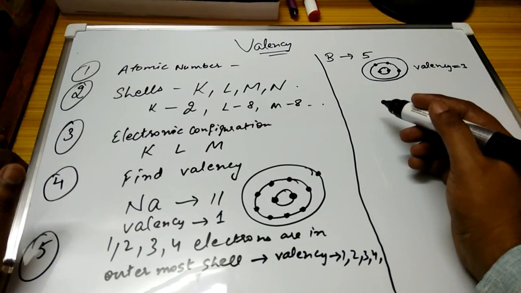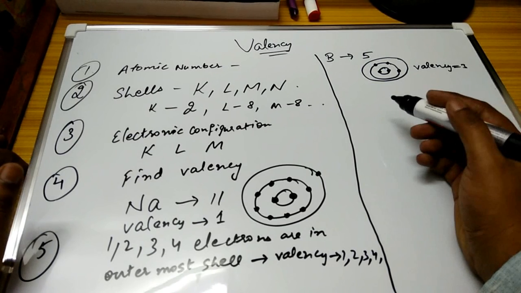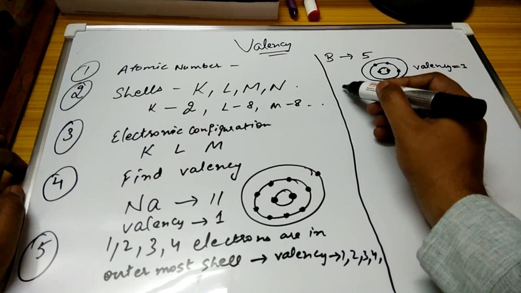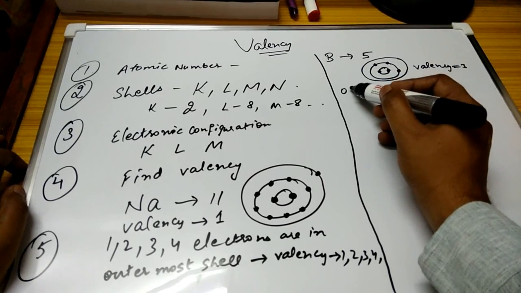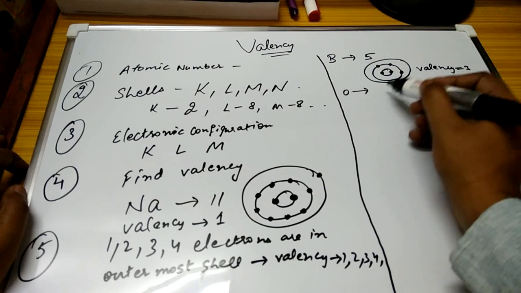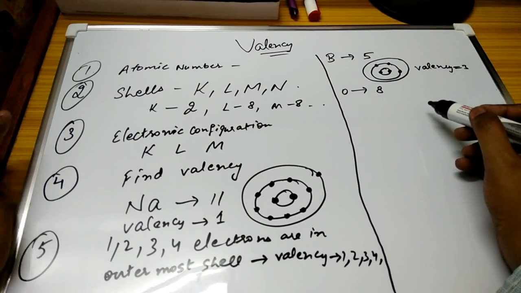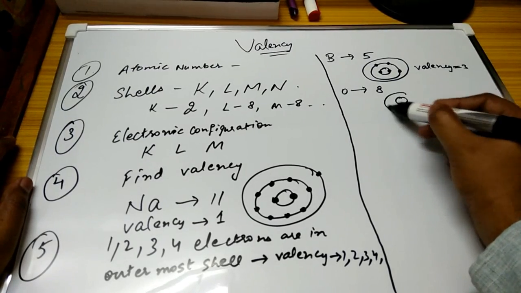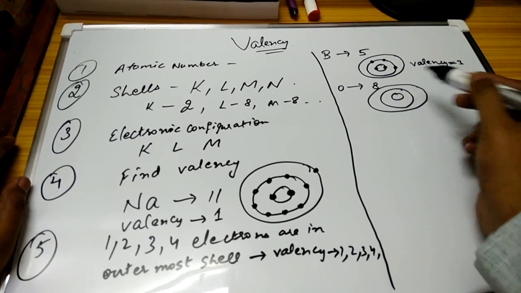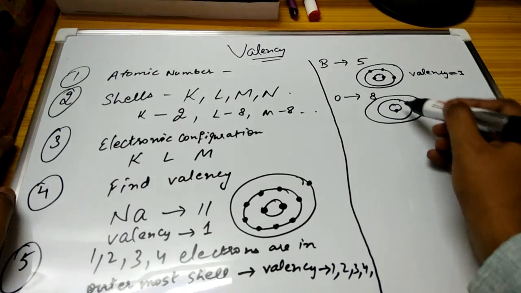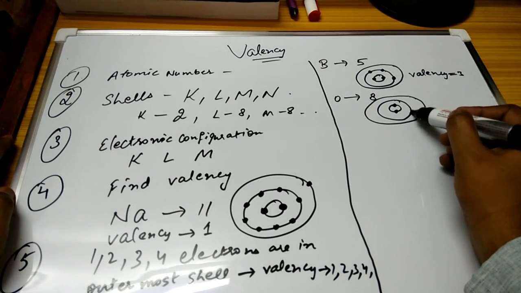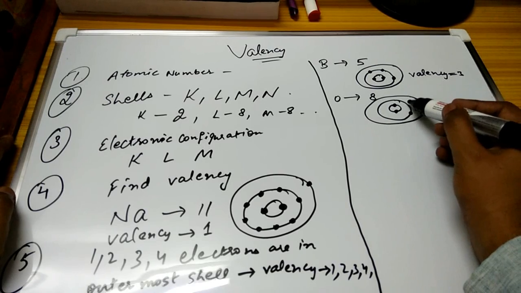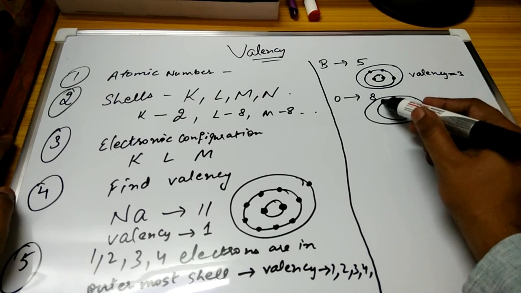For another example, we take oxygen. The atomic number of oxygen is 8. We fill like this: 2 are allocated to the K shell. How many remain? 6. So 6 will come over here.